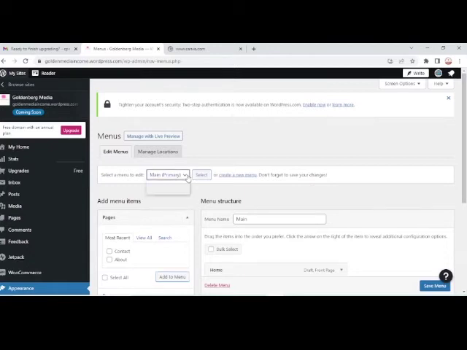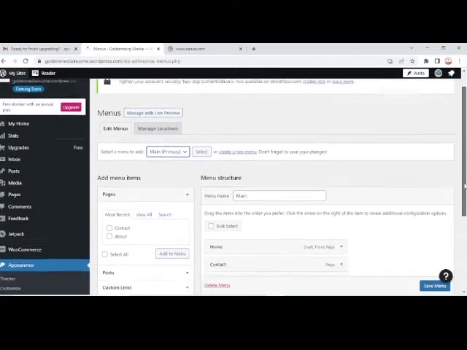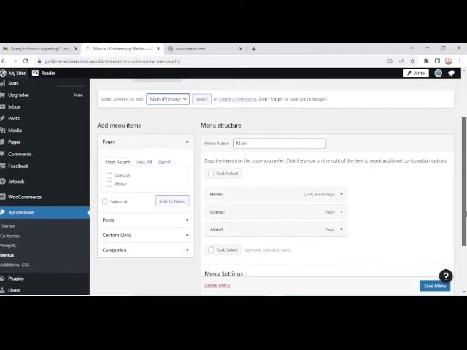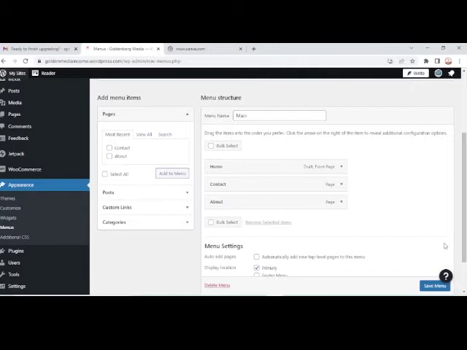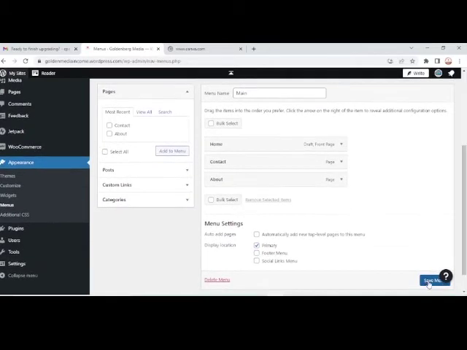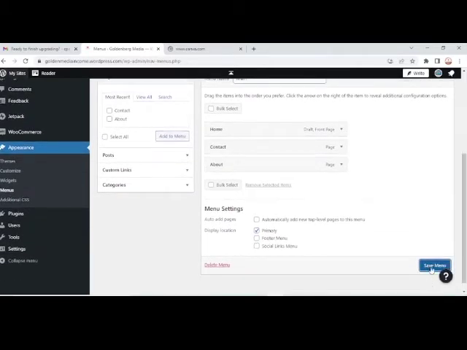The other menu which you have here is called main, which is the primary menu. Alright, you can always add any other menu you want, but that's all we need. So once you're through with that, you save the menu.